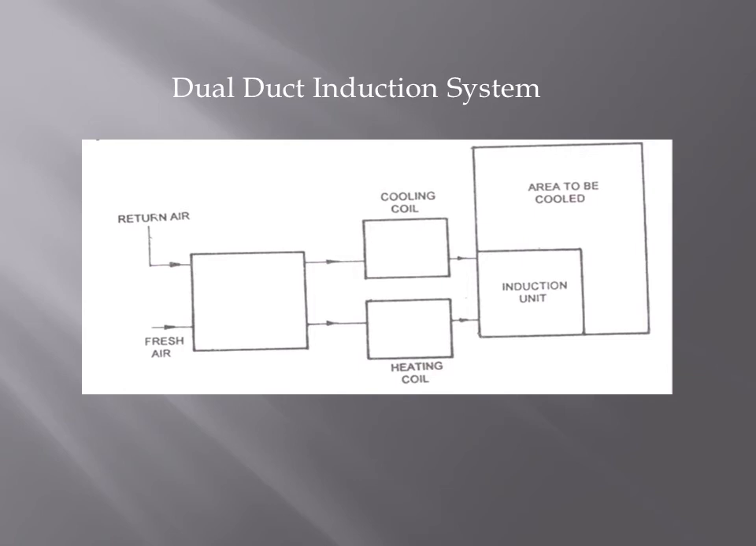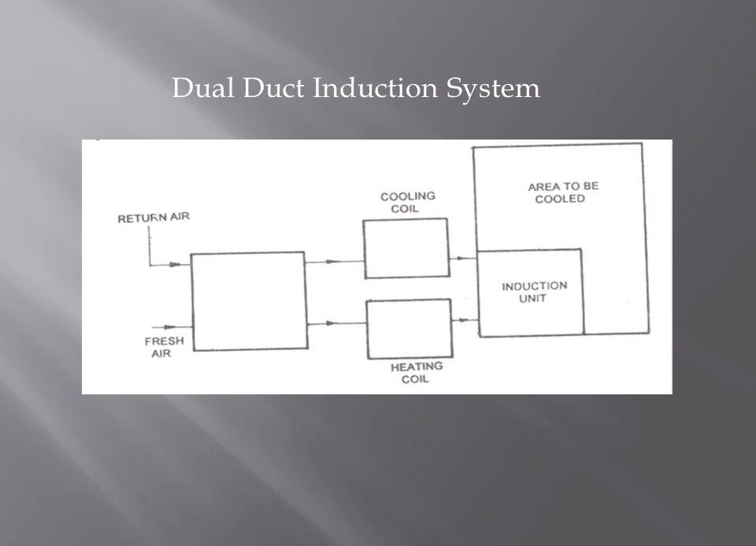So this is a combination of dual duct and induction system. This room coil is used only for cooling, and here we have cooling and heating coils, and both ducts are meeting in the induction unit, where the cool air and hot air streams get mixed up, and are controlled at the desired temperature, whatever required temperature we need, with the help of the thermostat.